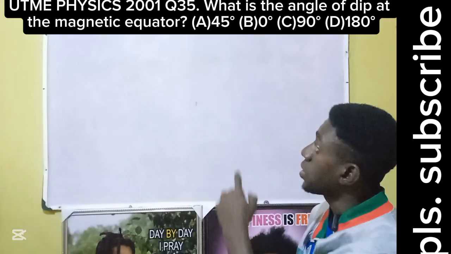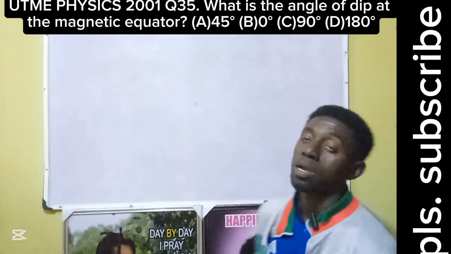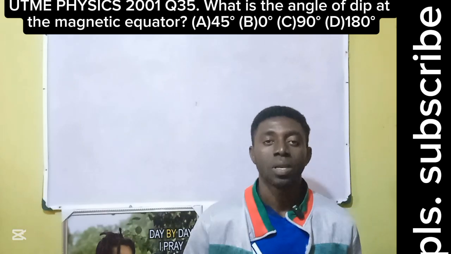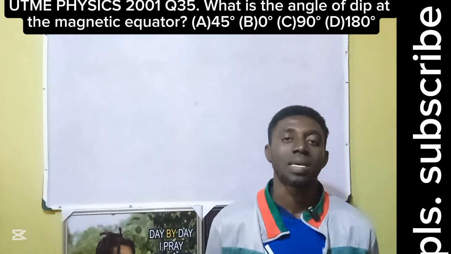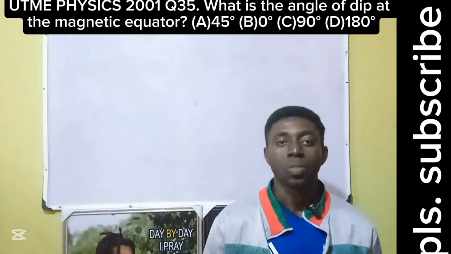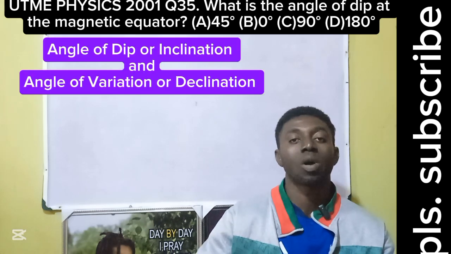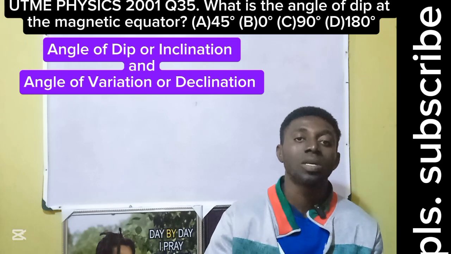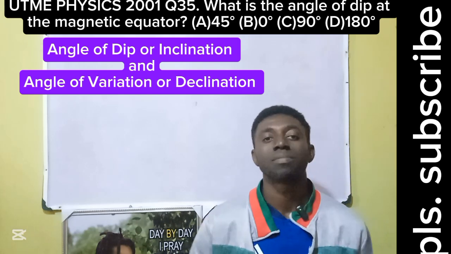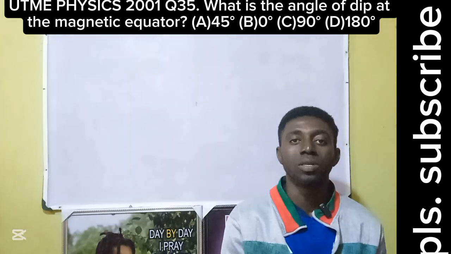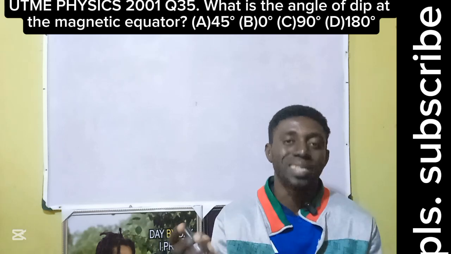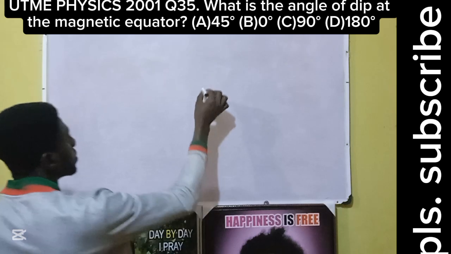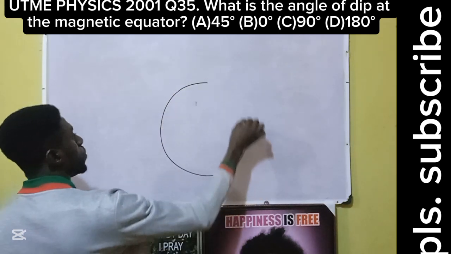Okay, then when we talk about angle of dip, we're trying to locate a point. There are two vital angles in every magnetic field: what we call angle of dip, also called angle of inclination, and angle of variation, also called angle of declination. Dip or inclination, angle of variation or declination. Let's put up a diagram to make it simple. Let's take this to be the shape of the Earth.